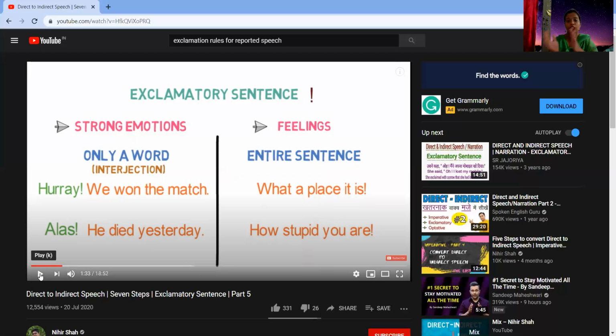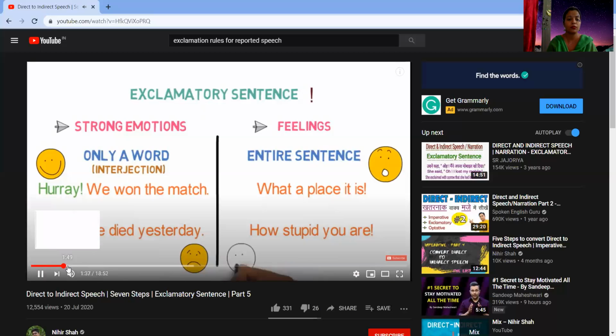Now let's look at the other way. The other way in which you would come across exclamatory sentences is where the entire sentence is in the exclamatory form, like what a place it is, what a pleasant surprise, how stupid you are, how unpleasant it was. So that means it can talk about strong emotions, and at the same time it can also talk about strong feelings in the entire sentence. Notice the feelings and emotions in all four examples that we just identified.